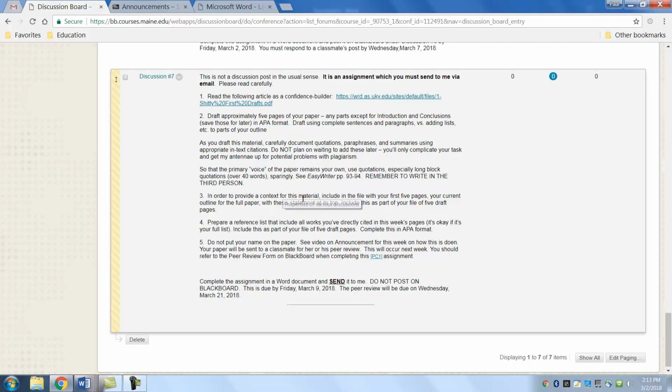In order to provide a context for this material, include in the file with your first 5 pages your current outline for the full paper. So give me that outline first, with the thesis statement at its top. Include this as part of your file of 5 draft pages. Then prepare a reference list that includes all works you directly cited in this week's pages. And if it's a full list, that's fine. Remember, we need some research articles, not newspaper articles. Include this as part of your file of 5 draft pages.